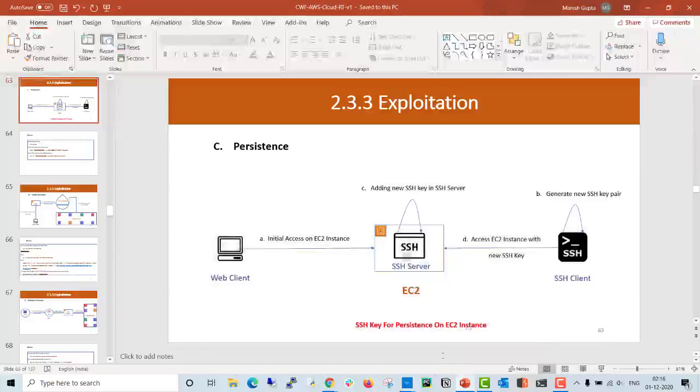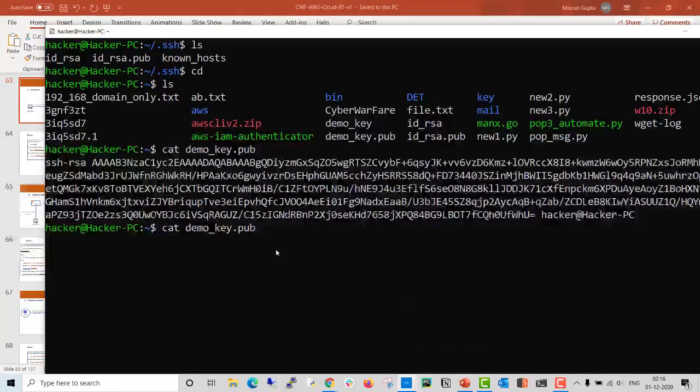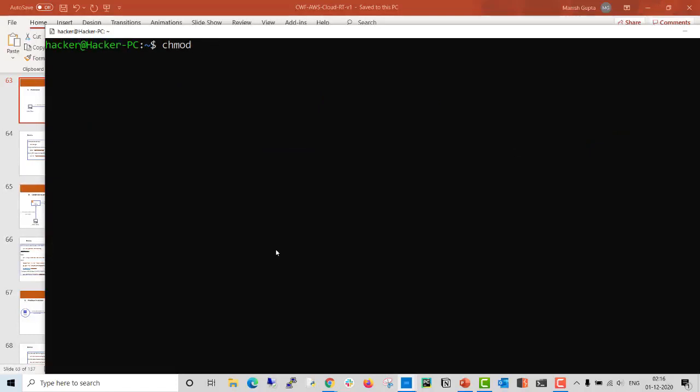Now what next? First, we got the initial access, we generated the key, and we added our key to this server. Now let's check if we have rights to access this machine. Let's change the mode of this file. There are two files: demo key, which is the private file, and demo key.pub. We took the content of the pub file and added it to the authorized_keys file. Let's change these permissions.